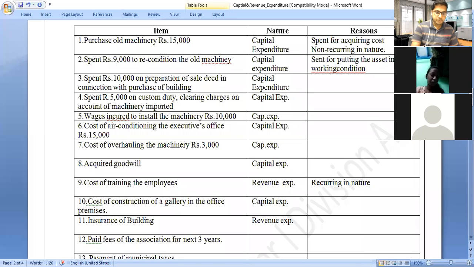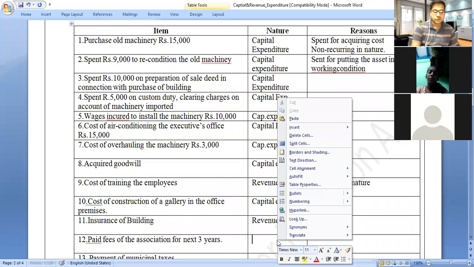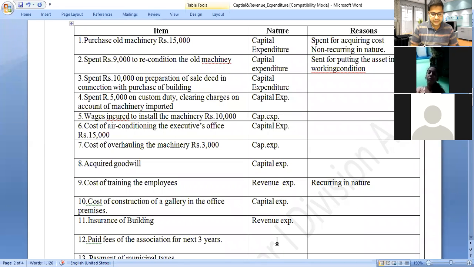Next, paid fees of association for next 3 years. Now, we will incur the expenditure today, and the benefit will be there for the next 3 years. It is called deferred revenue expenditure.